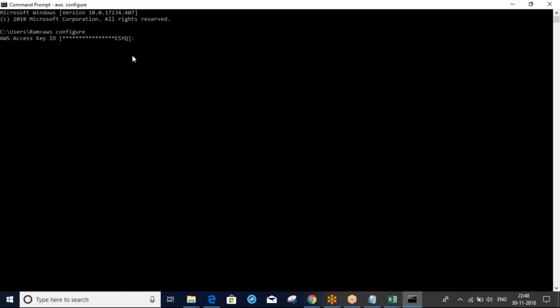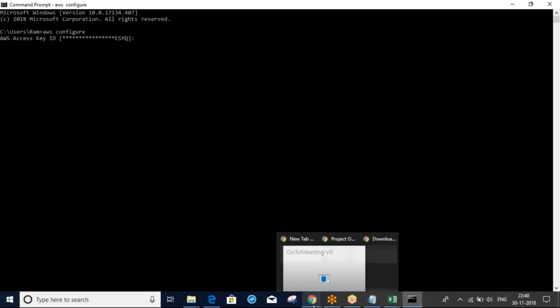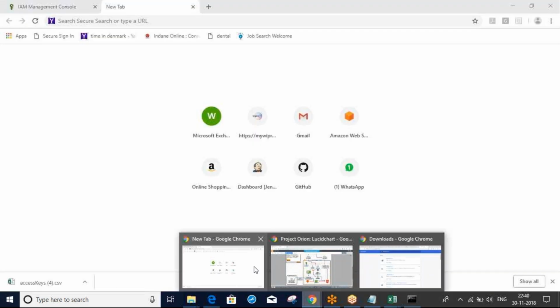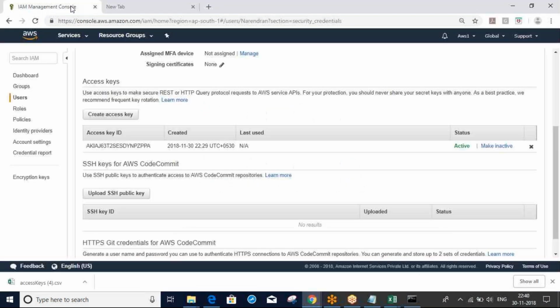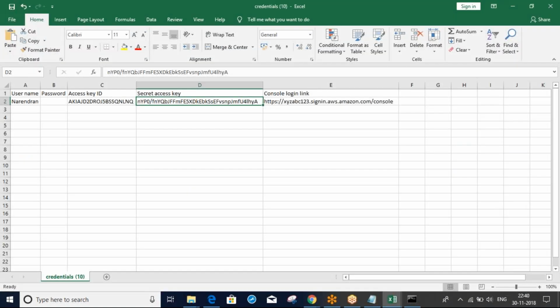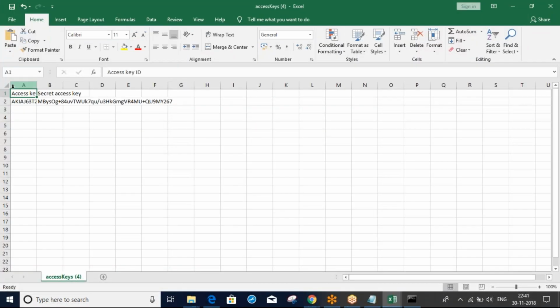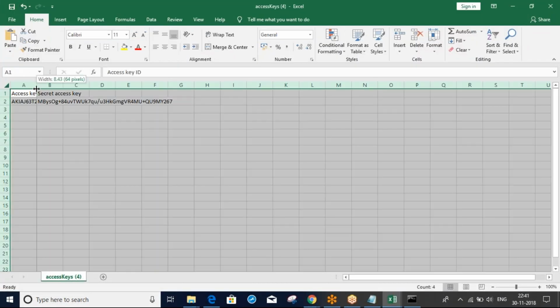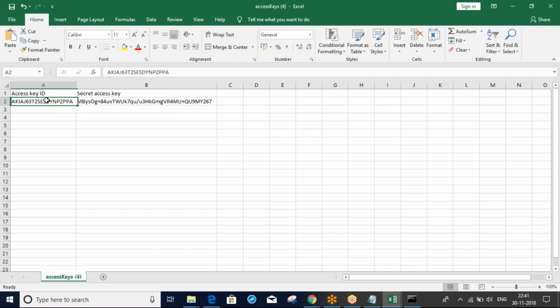Okay, so here give your AWS access key ID. I forgot mine. I think it is here. You have to open that Excel sheet. So the access key ID, this one.